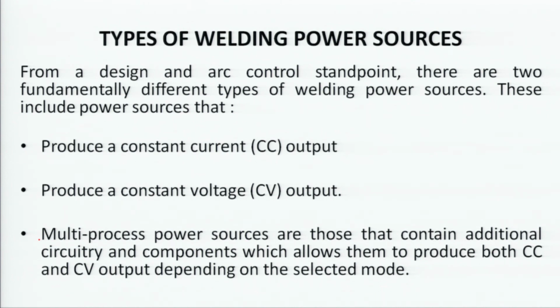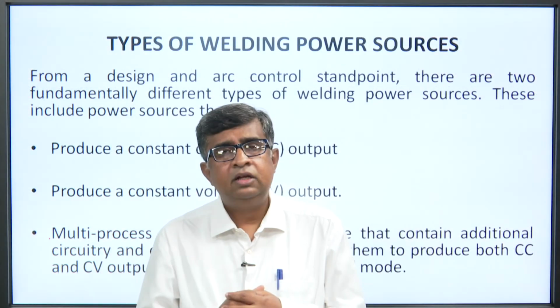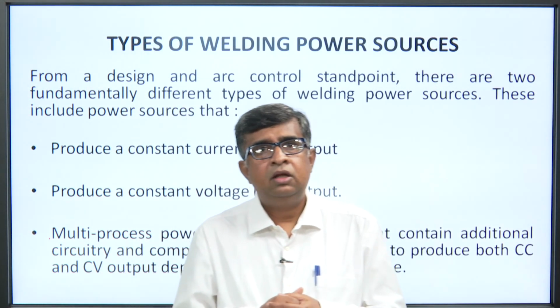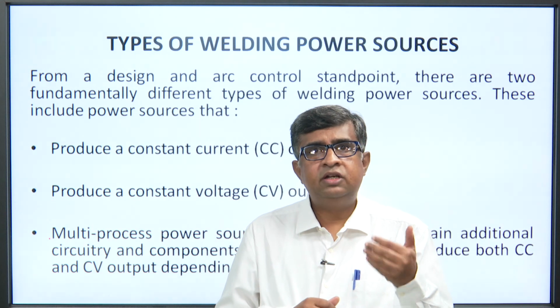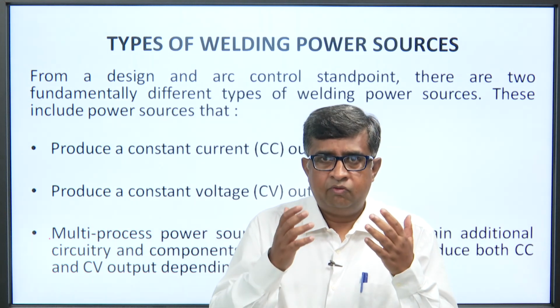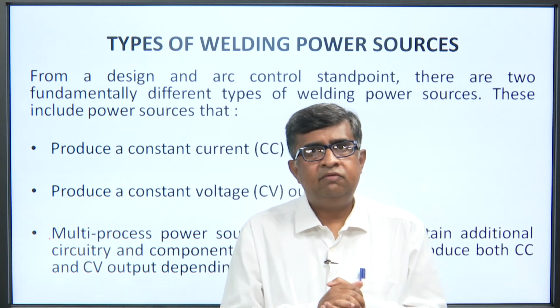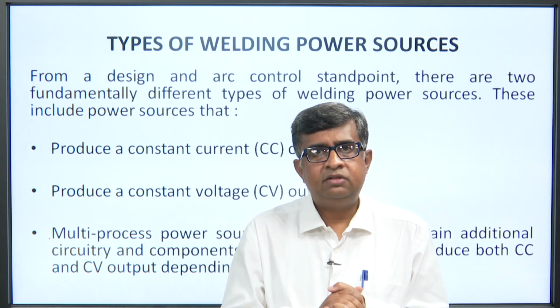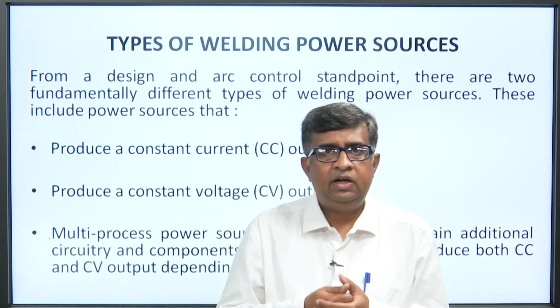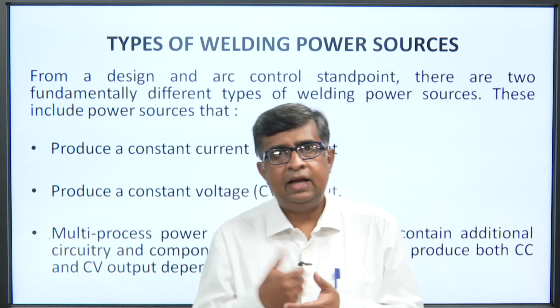Students, whatever welding you do, there are only two types of output possible from the power source. One is that which produces a constant current, which has its own advantages, and the other one is constant voltage output. So, remember one thing, constant current is used in whatever basic welding we do, where the torch of the welding is handled by hand.